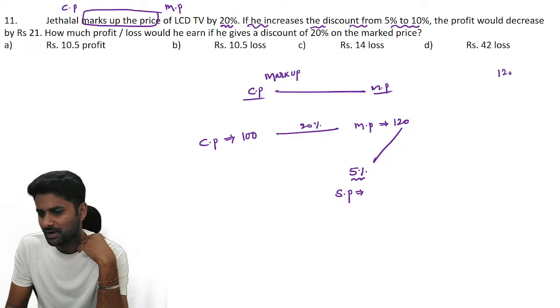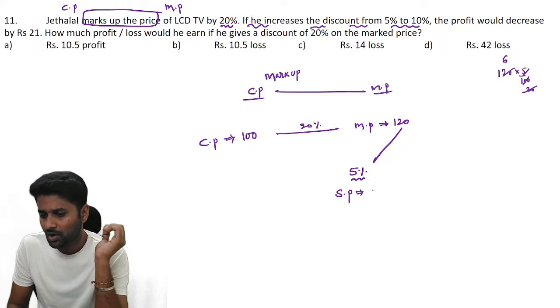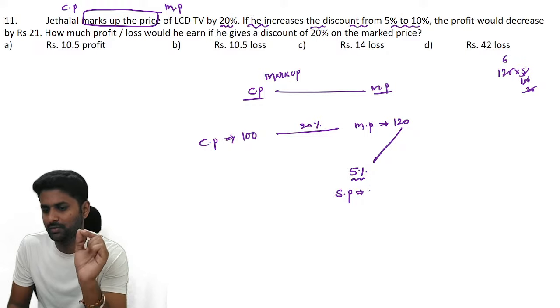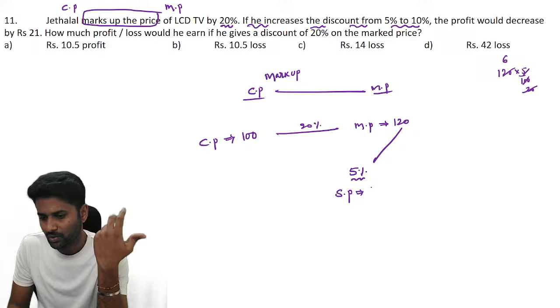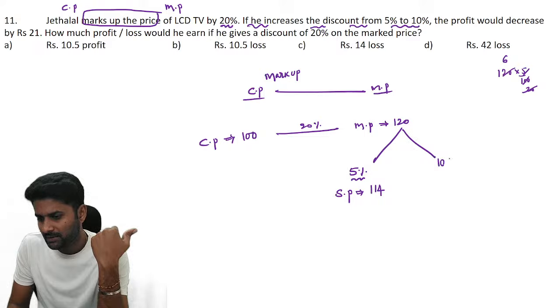So 120 into 5 by 100. 5 by 100 is 1 by 20, 20 into 6. So we got 6 units of discount. Means out of 120, if 5% is discount, you have to pay 114 units.